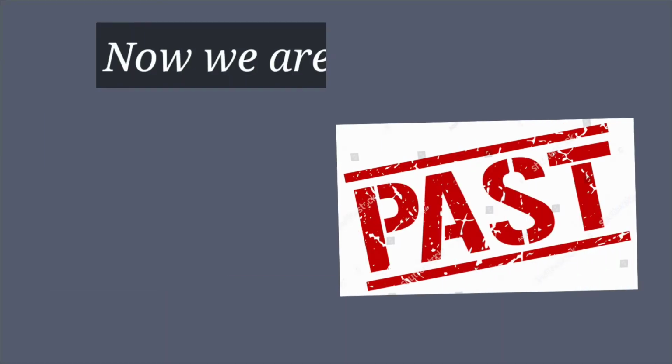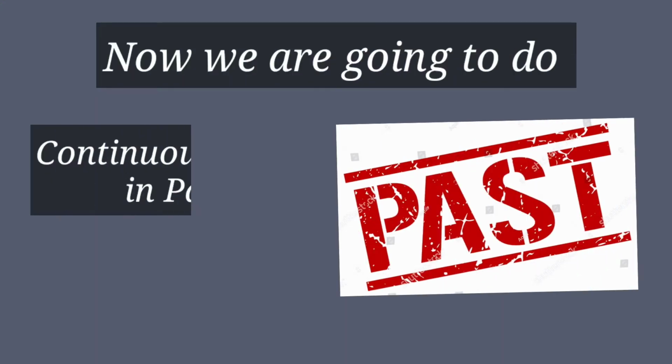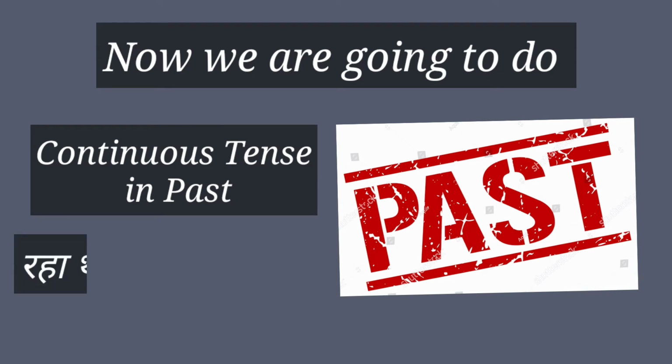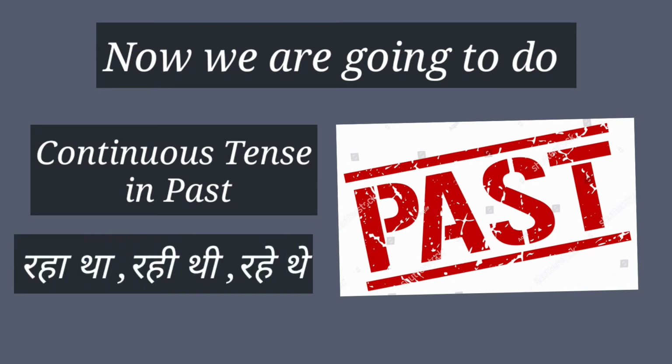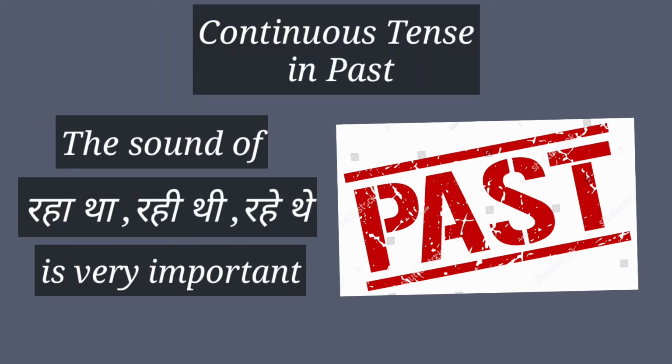So friends, now we are going to start past continuous. The identification of past continuous tense is raha tha, rahi thi, rahe the, because this is the identification. When you make sentences, the identification is mostly seen at the end of your sentences, because this is very important. If this sound does not come at the end of your sentence, then your sentence has gone wrong. So you have to see all the things which you can use in the sentences. You have to follow the proper pattern.